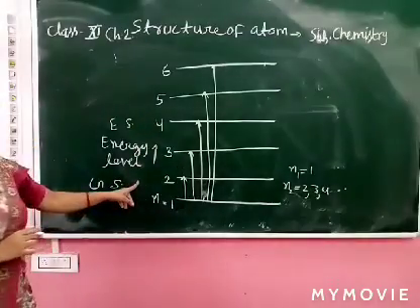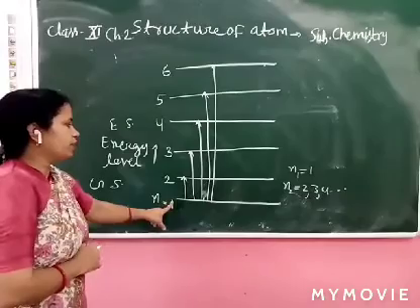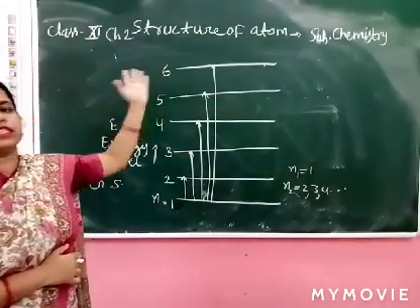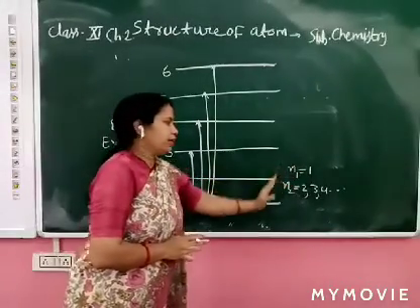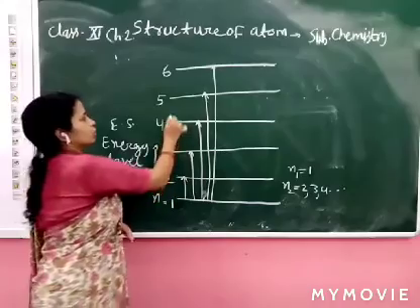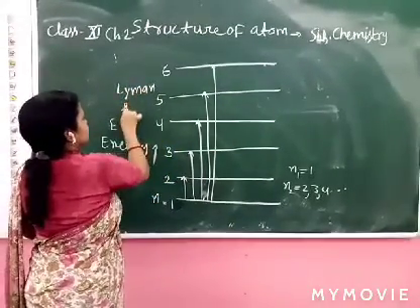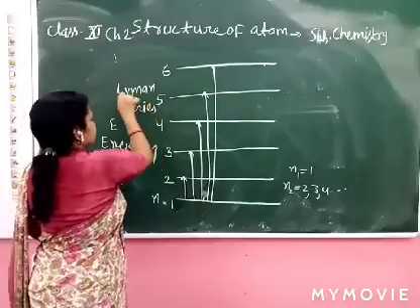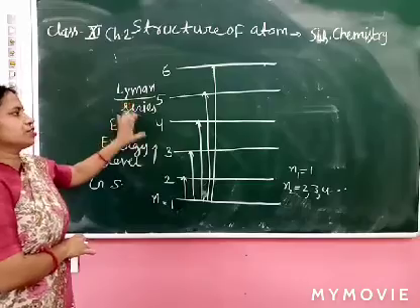So when an electron jumps from one energy level to another, the ground state is 1 and the excited state may be 2, 3, 4, any. These are called the Lyman series.